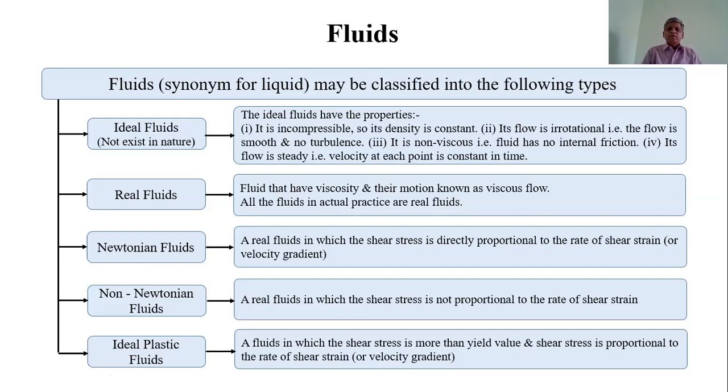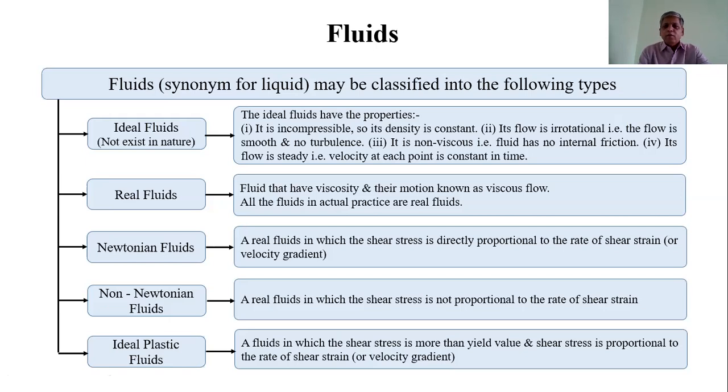But in nature, such ideal fluids cannot exist. All the fluids in actual practice are real fluids. Real fluids are fluids that have the property of viscosity, that is, they are viscous.